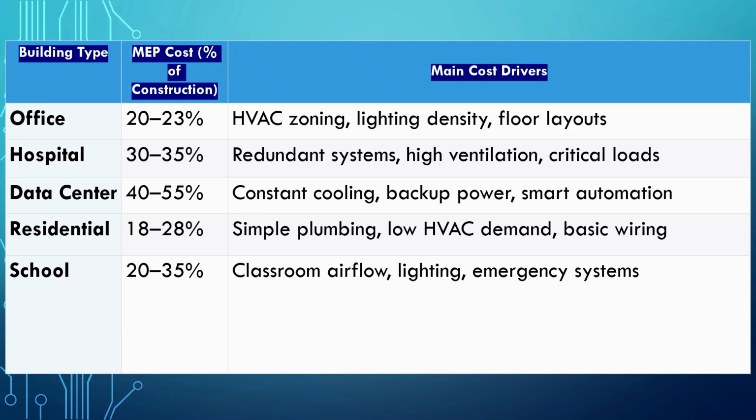For information, approximate cost comparison is also given here: for an office building 15 to 20%. But ensure that each project is unique. One office building cannot be the same as another building. Hospital 25 to 35%, data center 40 to 50%. It is given for information or lump sum amount calculation only. Be very careful about this. This cannot be relied on from one project to another project.